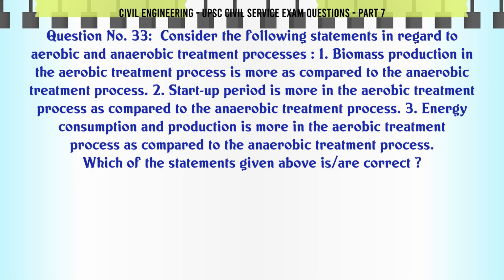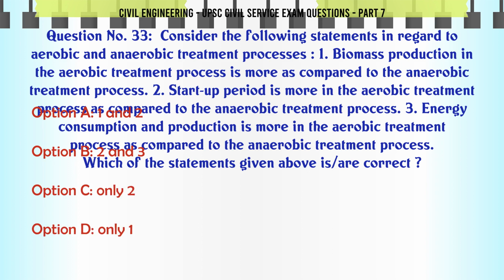Consider the following statements in regard to aerobic and anaerobic treatment processes. 1. Biomass production in the aerobic treatment process is more as compared to the anaerobic treatment process. 2. Startup period is more in the aerobic treatment process as compared to the anaerobic treatment process. 3.